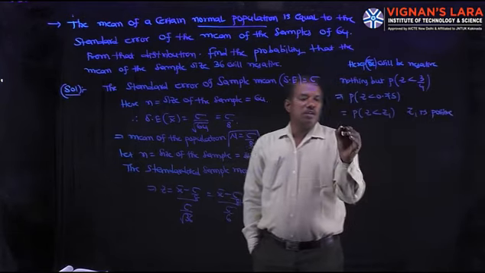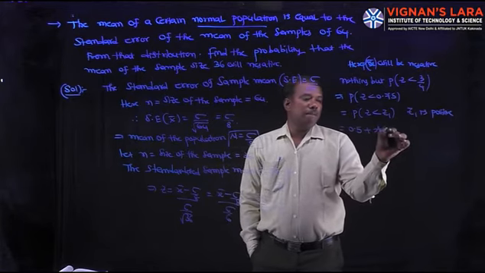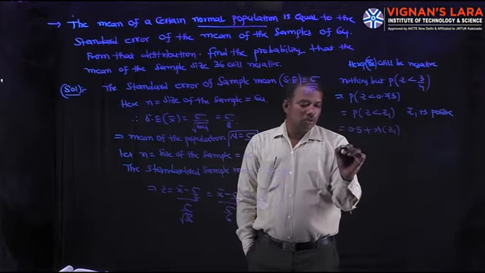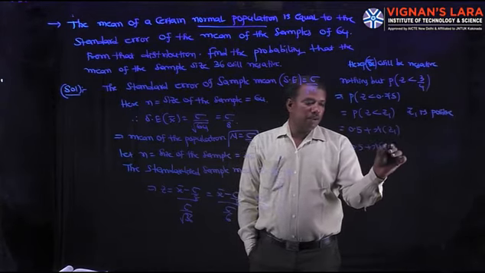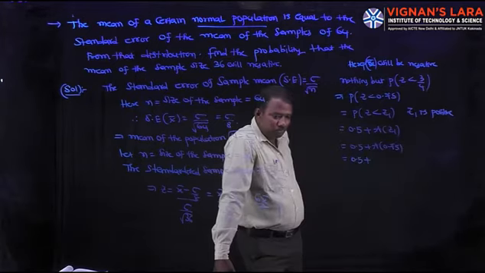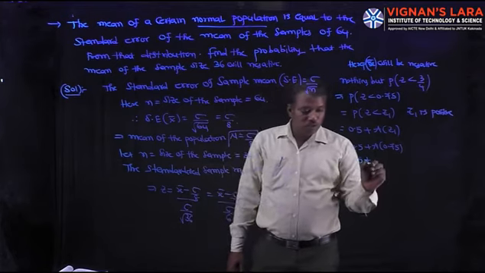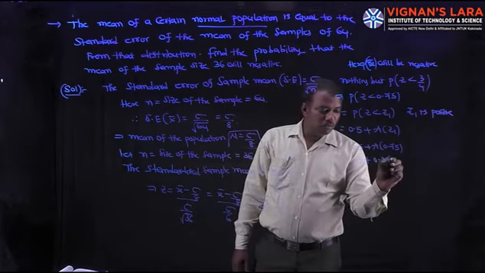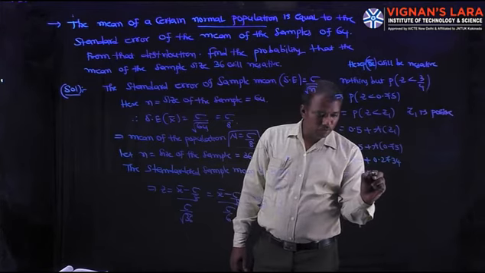So it is 0.5 plus A of Z1, that equals 0.5 plus A of 0.75. A of 0.75 is 0.2734, so that equals 0.7734.